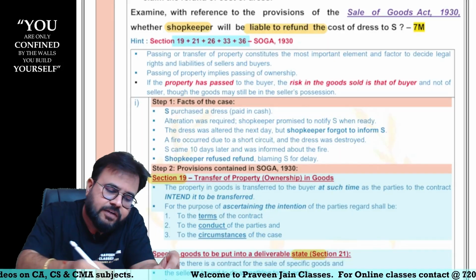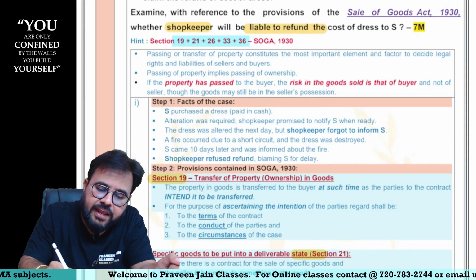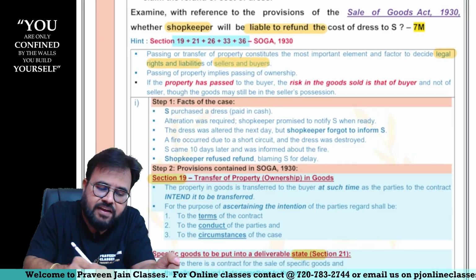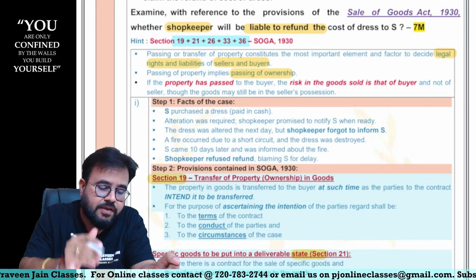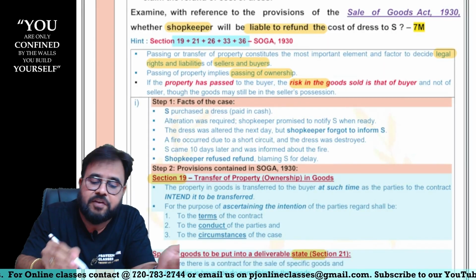Passing of ownership or transfer of property constitutes the most important element to decide the legal rights and legal liabilities between sellers and buyers. Passing of property is nothing but passing of ownership. If the property is passed to the buyer, that means risk in the goods will be transferred.